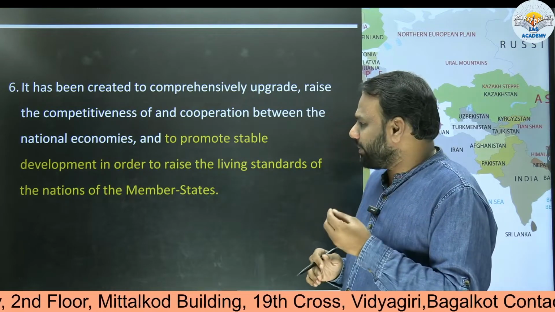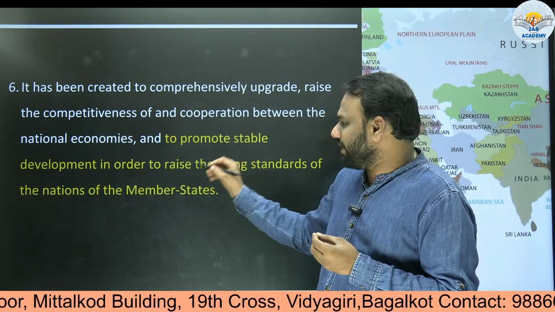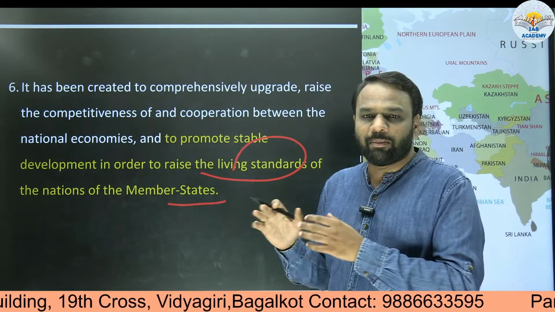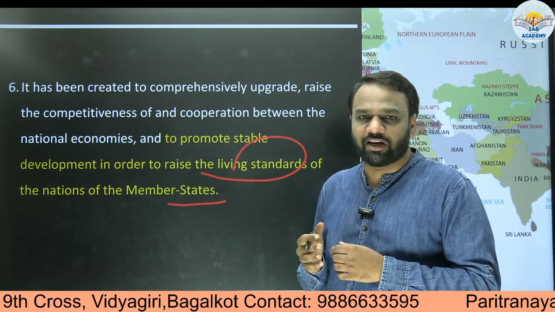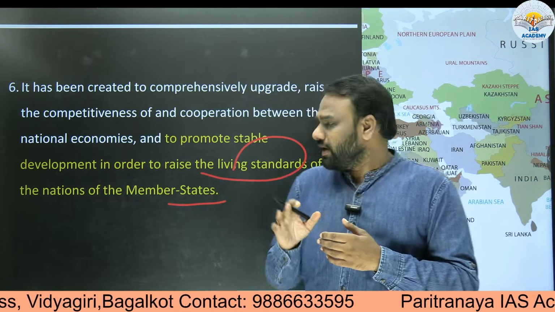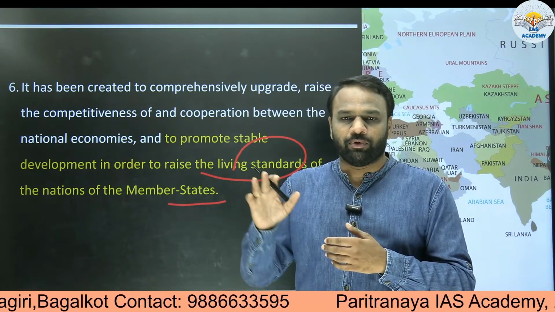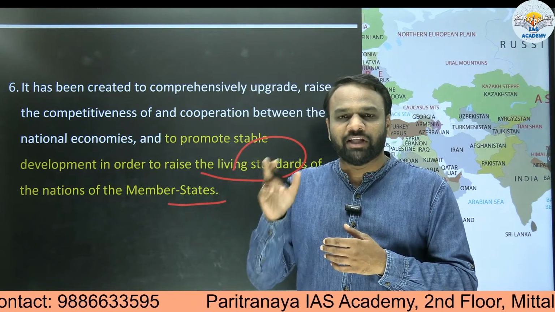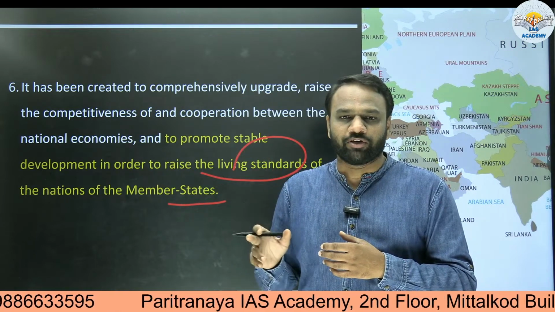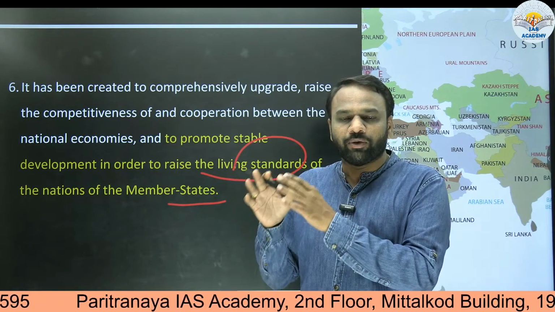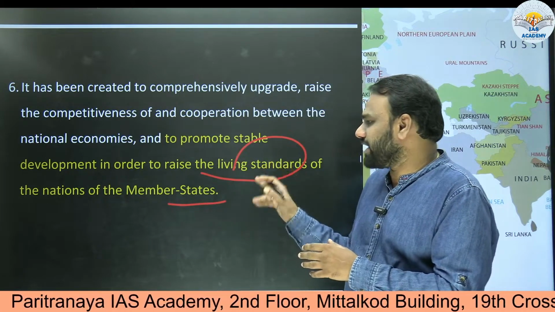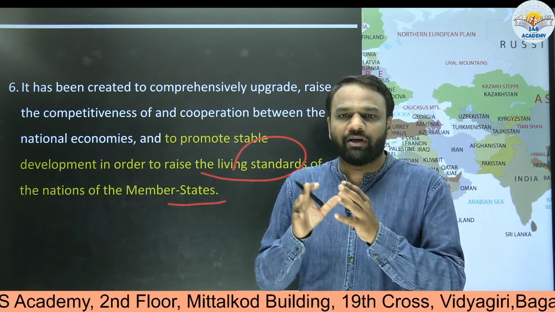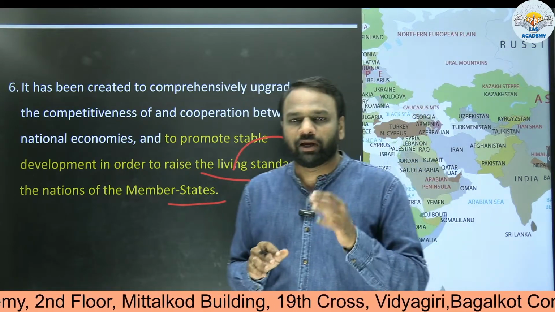And what is the use of economic development? Whenever economic development happens, it will lead to what? Raising of living standards of the nations of the member states. So all the countries which are members of the Eurasian Economic Union, whether it is Russia or Belarus or Kazakhstan, the ultimate aim is that the living standards of the people in these nations have to improve. In order to improve, what is required is economic development. And for that economic development to happen, there should be some kind of competition and also some kind of cooperation. So ultimately, the end goal of the Eurasian Economic Union is raising the living standard of the people residing in that particular region, and to ensure that, they have formed an economic union. So this is the purpose of the Eurasian Economic Union.